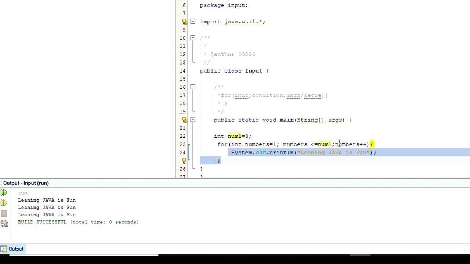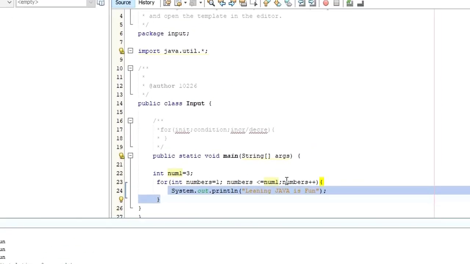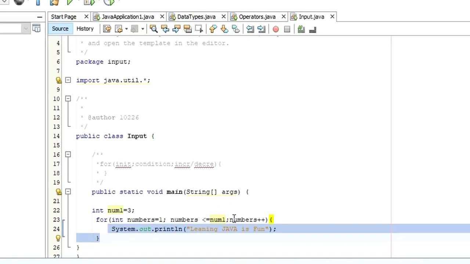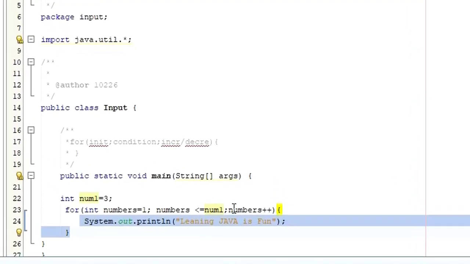Then the next one is for each loop. So in Java, the for each loop is used to iterate through elements of arrays and collections. There is in Java a concept called array list. If you want to iterate through an array, we use for each as a method. So let me give you this simple example. When you want to use for each as a method, here is a syntax.